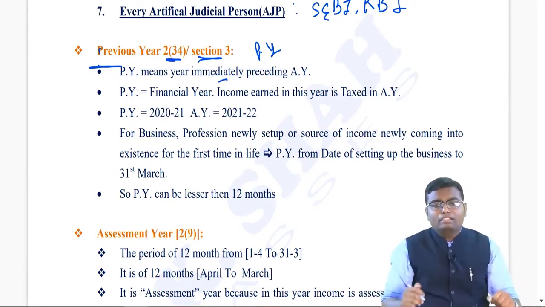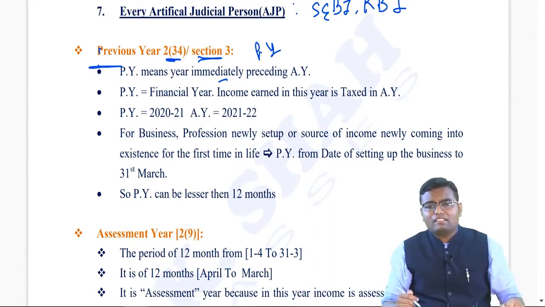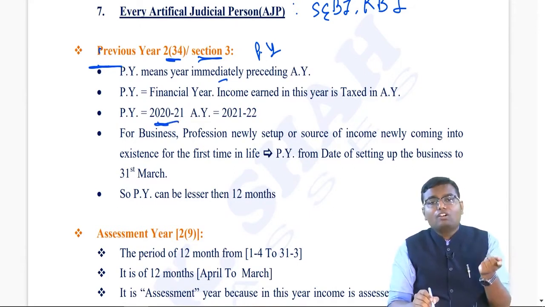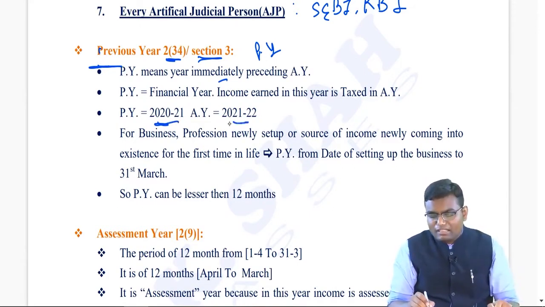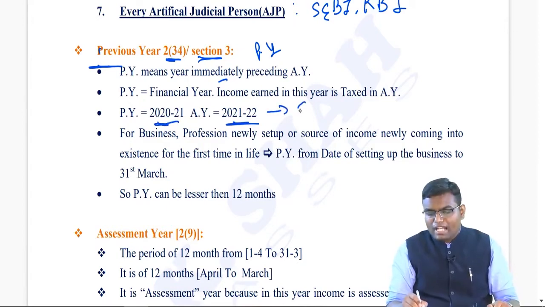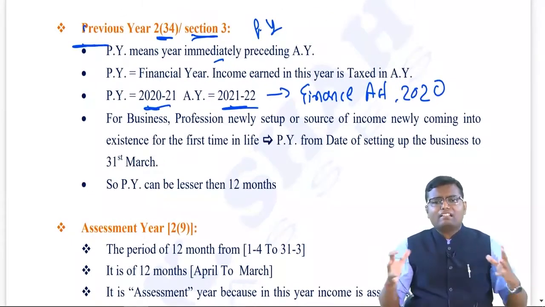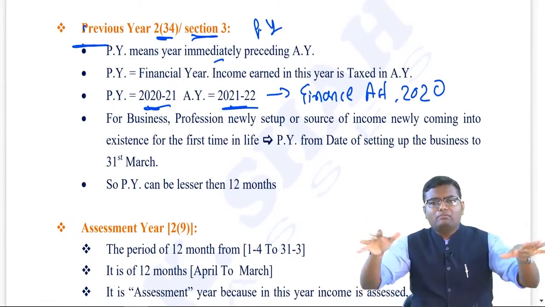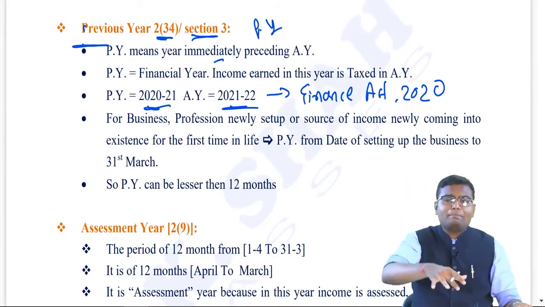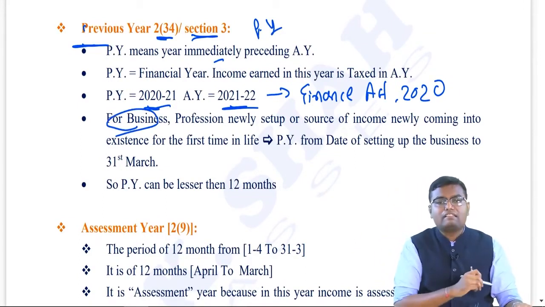For you people, in the examination, which previous year is applicable? 2021. For that which assessment year is applicable? Assessment year 21-22. And which Finance Act is applicable? Finance Act 2020. Remember, generally previous year, assessment year, both are of 12 months. But there is a small exception so far as previous year is concerned.